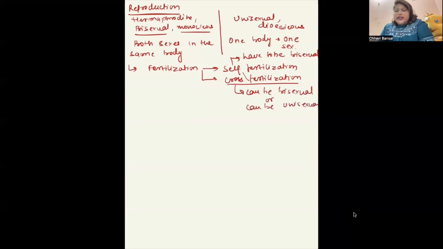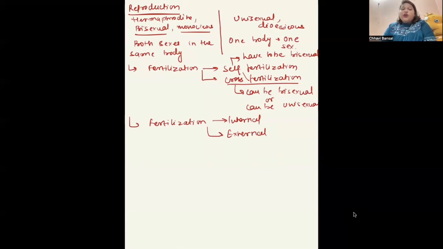Okay. Next, fertilization can be internal or external. What is internal? Internal means the fertilization is taking place inside the body of the female organism. And external means it is taking place outside the body, but within some medium, for example water. They require the medium for external fertilization. Fine. These are certain terminologies that we should be aware of with respect to fertilization or reproduction.